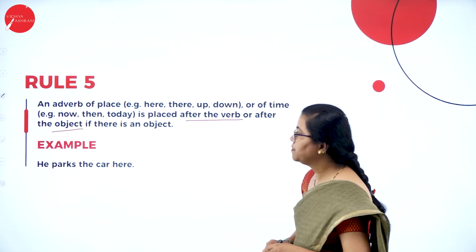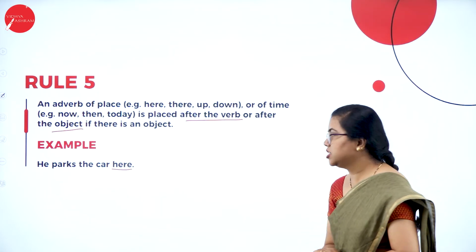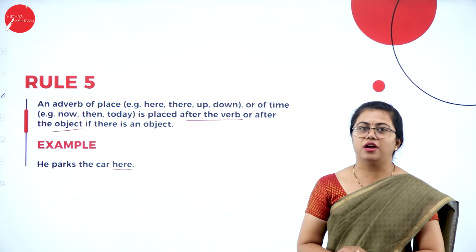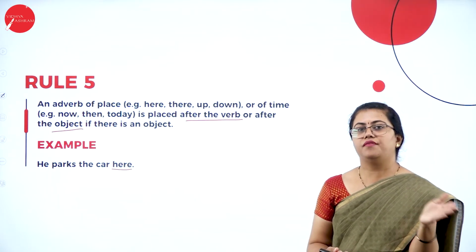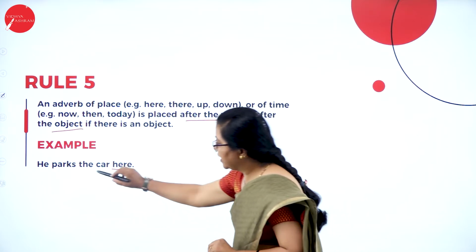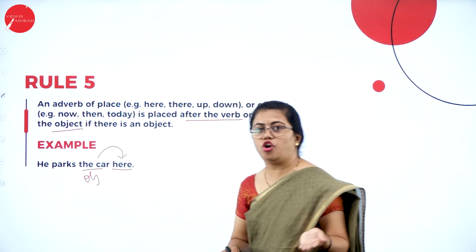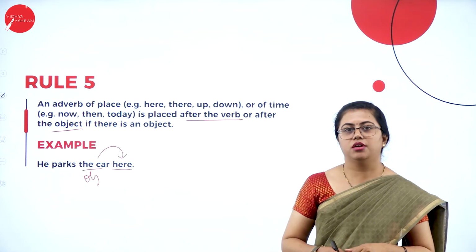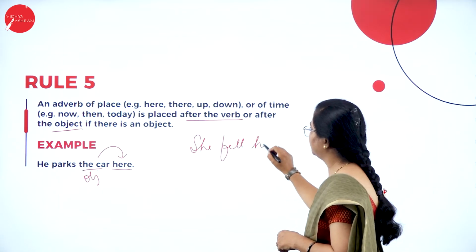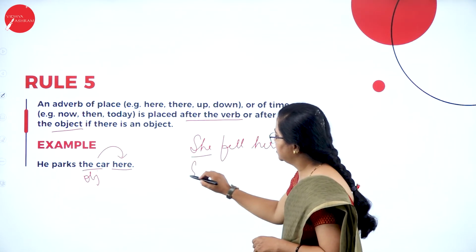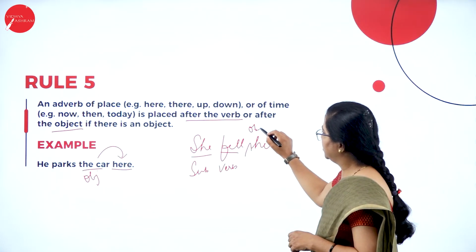So how is the example here? He parks the car here. So here is placed in the end. Suppose there is no object at all. He laughed here. Fine. She fell here. Fine. After the verb it is placed. If at all there is an object, you place it after the object. If at all there is no object, please place it after the verb. For example, she fell here. Fine. She is the subject. Fell is the verb here. I have no object in this sentence.